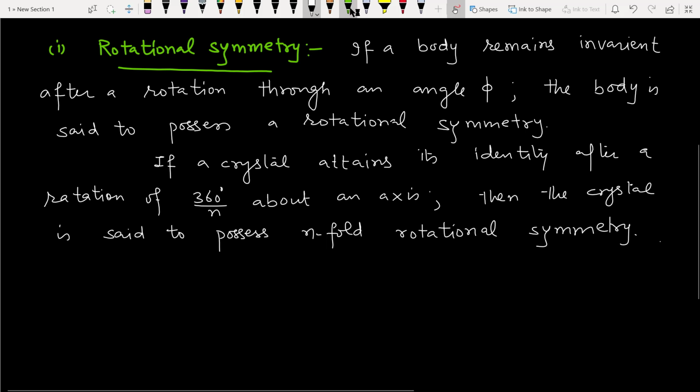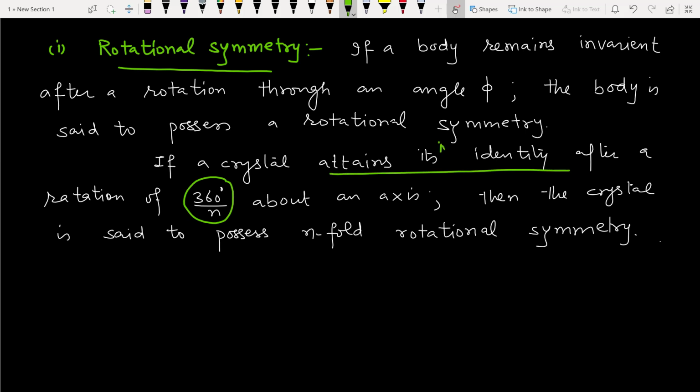So if a body is rotated through an angle of 360 degrees by n and the body attains its initial identity again, then the body is said to possess n-fold rotational symmetry.